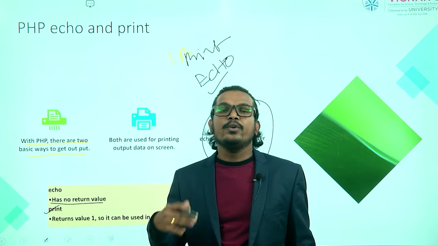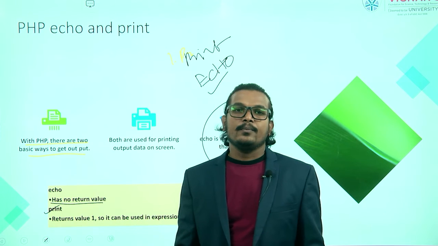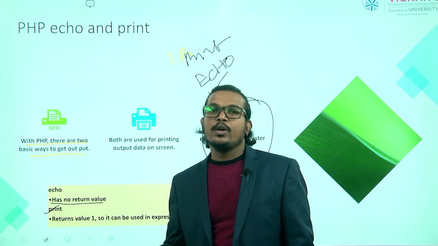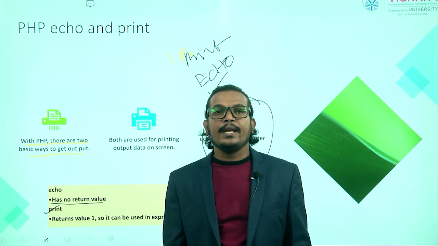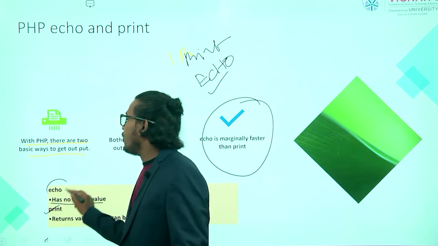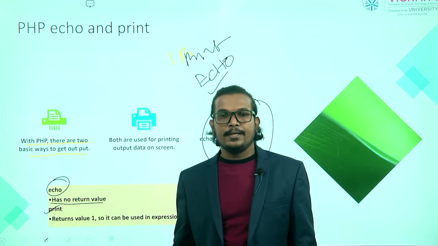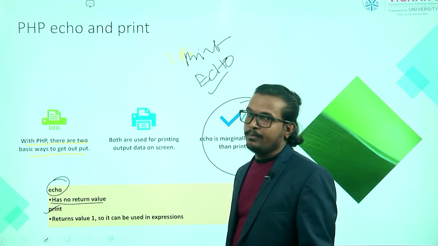For that we are using this particular print method. If you are returning some value, you can use the print method. If you are not returning any value, and you just want to flash your output on the screen, you can use the echo method or echo statement for printing the output on your screen. What is the difference between the echo statement and the print statement?